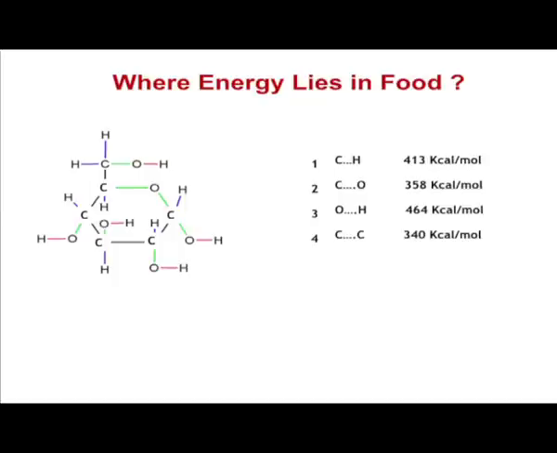This glucose molecule has to be oxidized to produce carbon dioxide and water in the metabolic pathway, and that means that you are actually breaking these bonds. By breaking these bonds, you are releasing the energy equivalent to the bond.